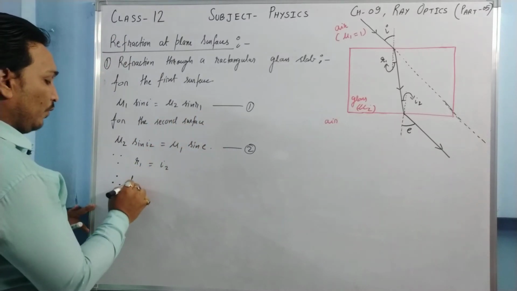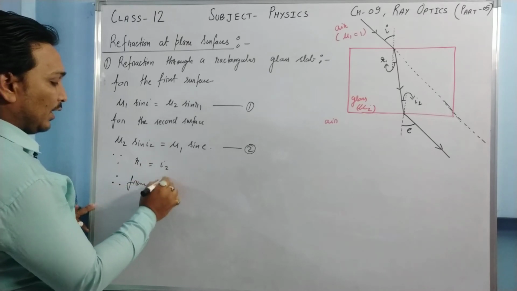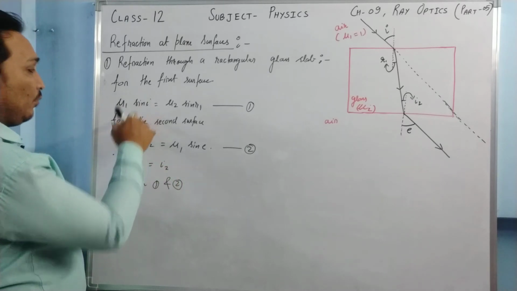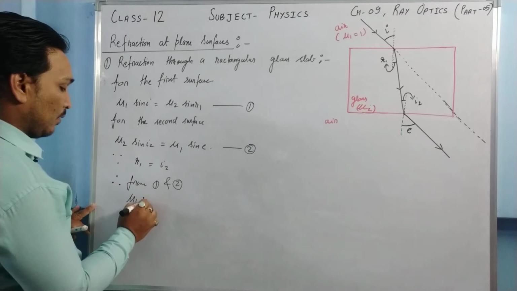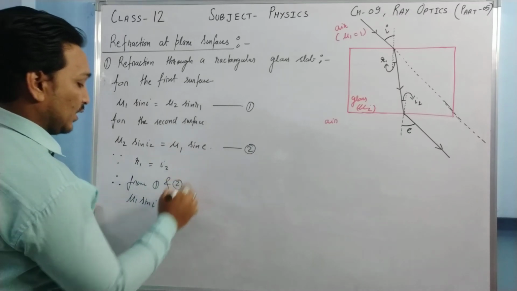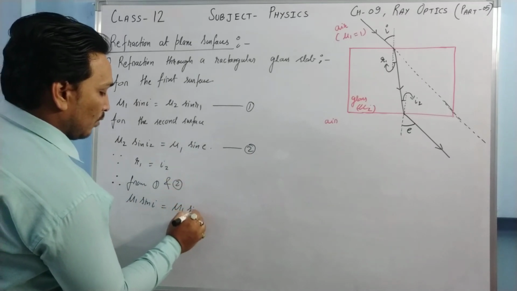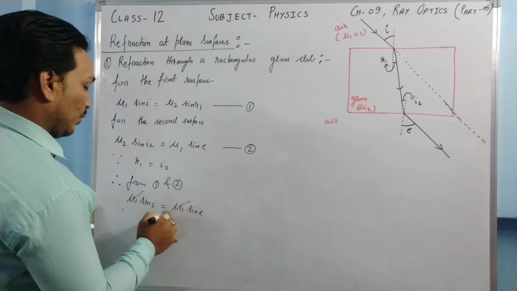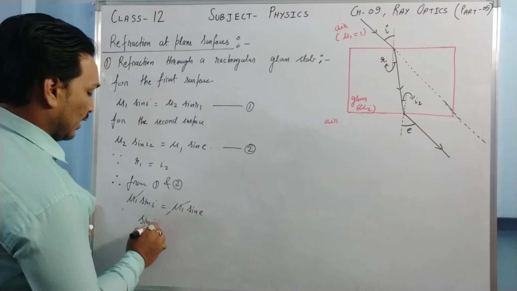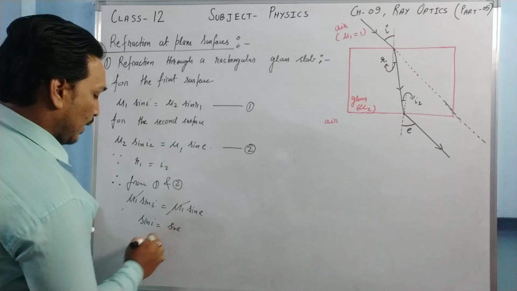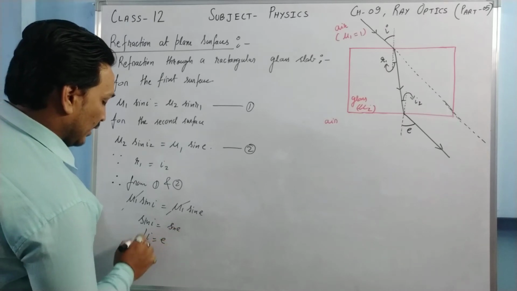From 1 and 2, we can write mu1 sin i is equal to mu1 sin e. So mu1 and mu1 will cancel out. Sin i is equal to sin e, and from here we can write i is equal to e.